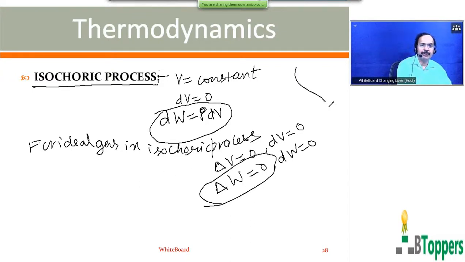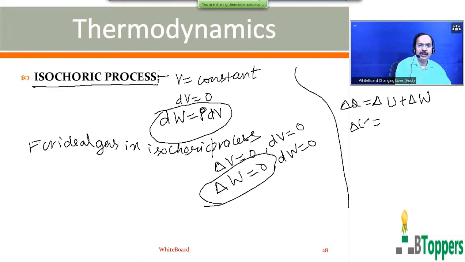If you apply the first law of thermodynamics, delta Q equals delta U plus delta W. For this process we can write delta Q at constant volume equals delta U plus delta W, where delta W will be 0 at constant volume.